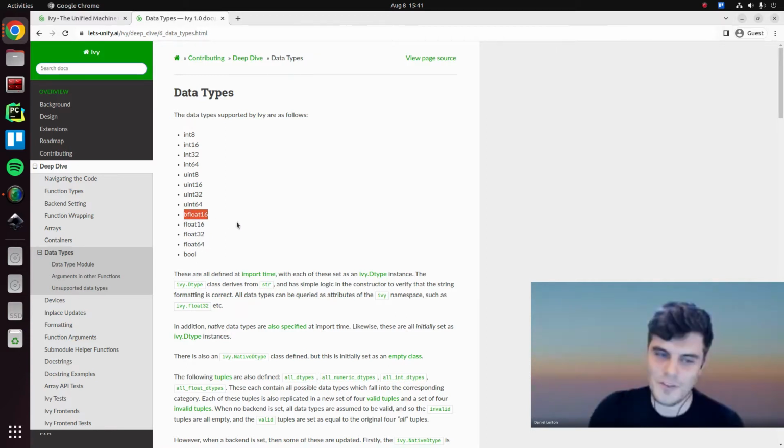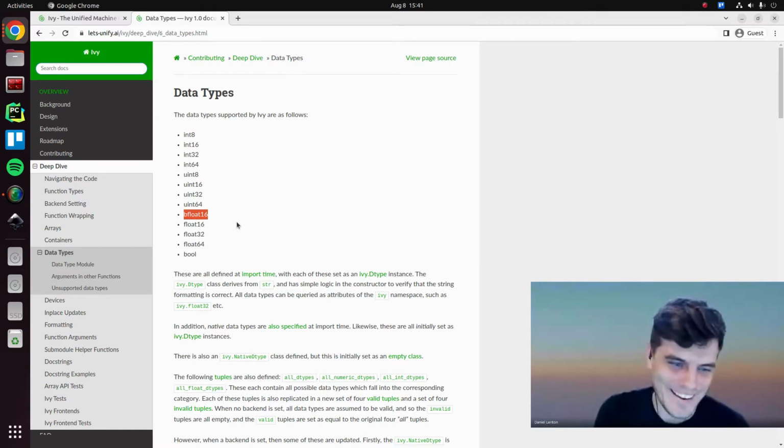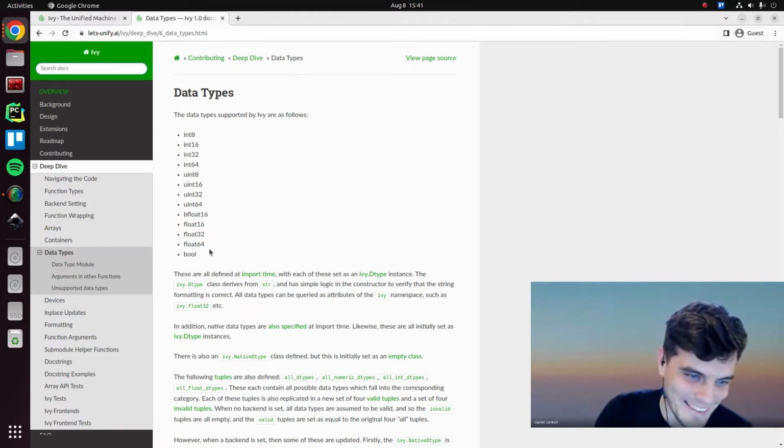The bfloat is just, from my understanding, a different way of representing the floating point data. So it just uses a different underlying representation. And I actually don't know, you'll have to Google what this is useful for, but it's something that we support. And then Boolean as well.